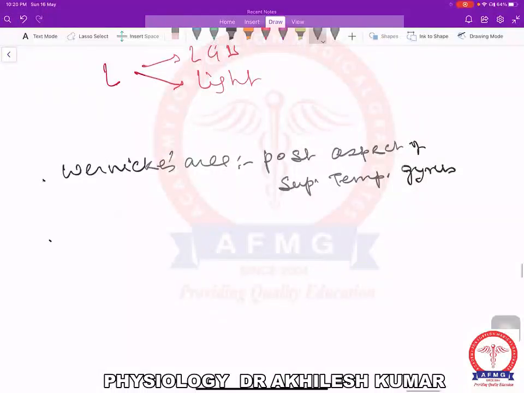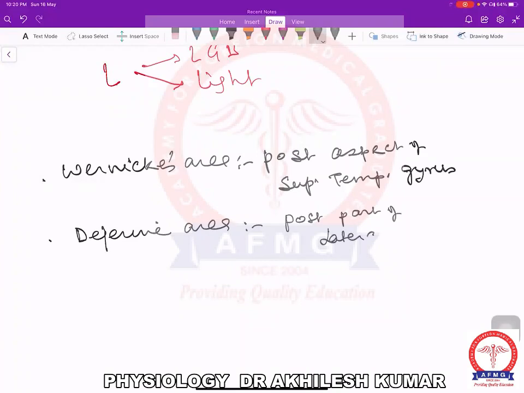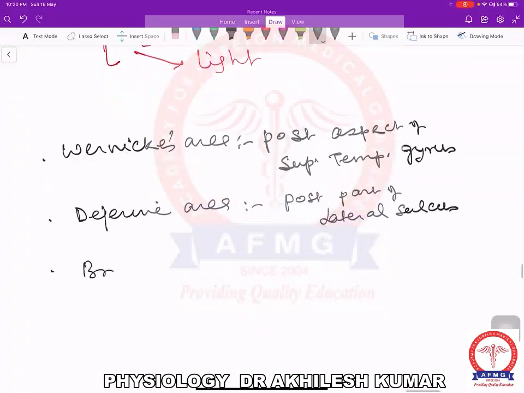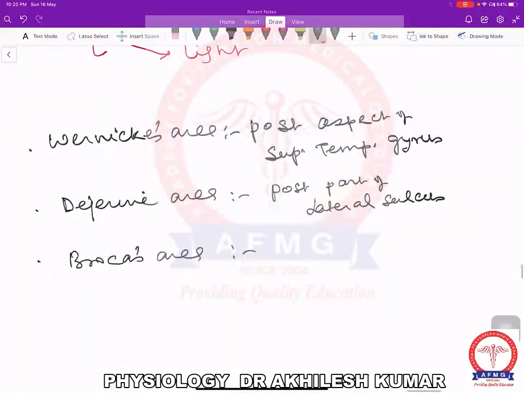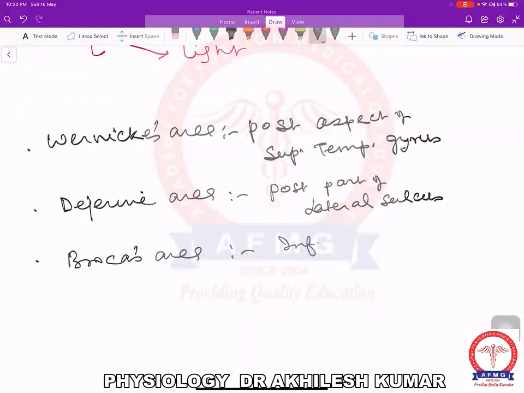Then there is the Dejerine area, located in the posterior part of the lateral sulcus. Then there is the Broca's area, located in the inferior frontal gyrus.